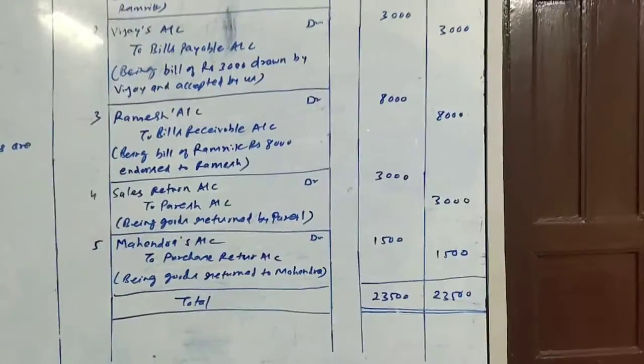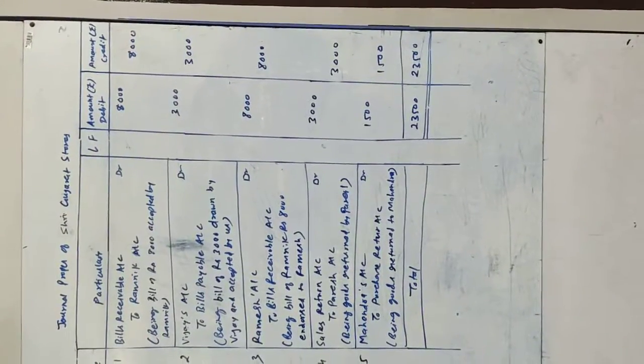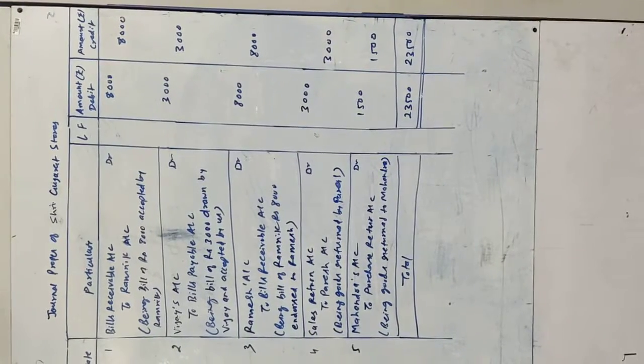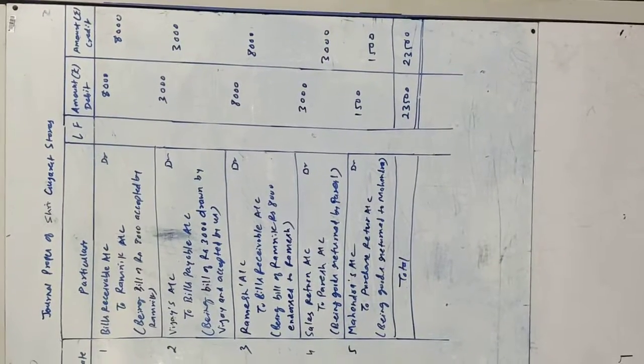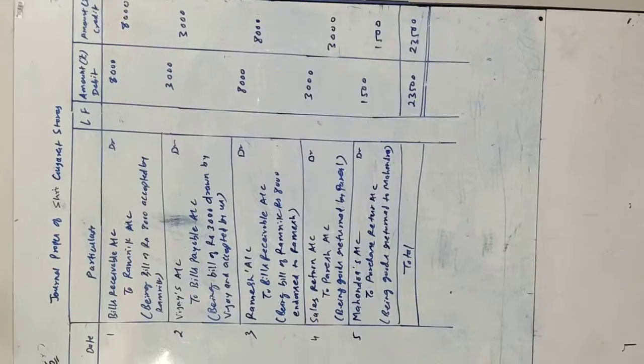Then we will be making the total. The total comes to rupees 23,500 on both sides. So this is all about sum number 5.